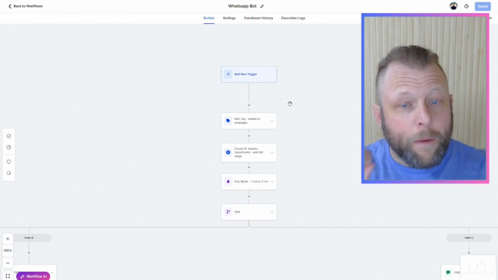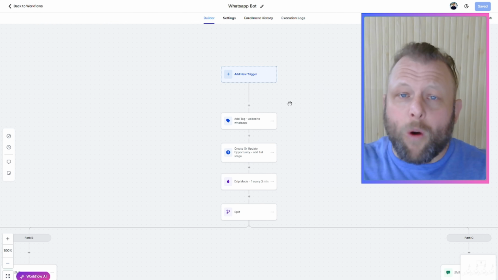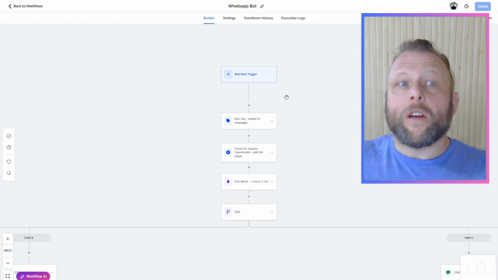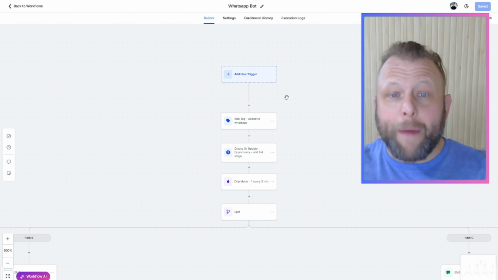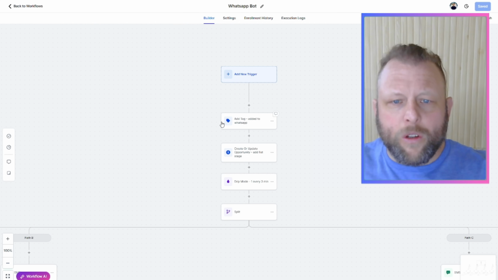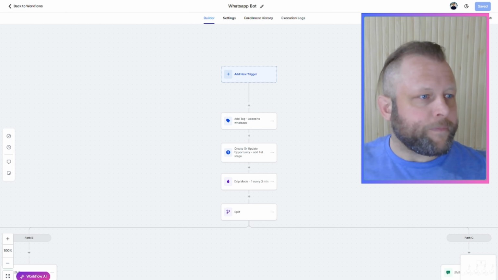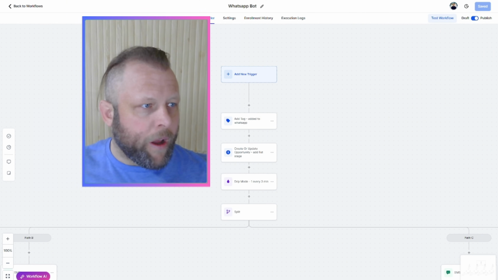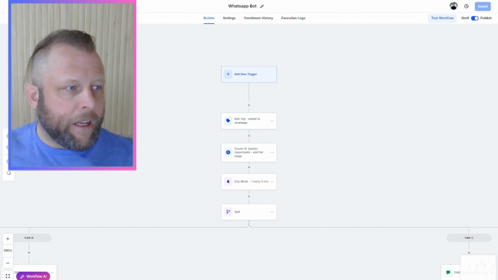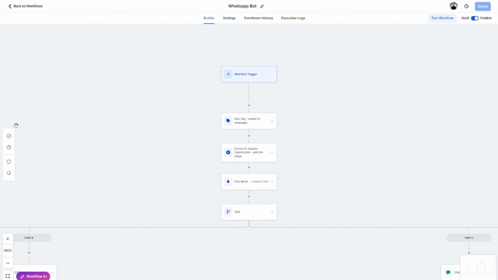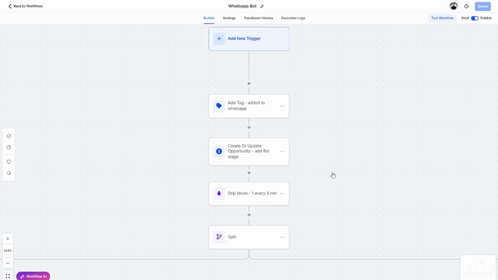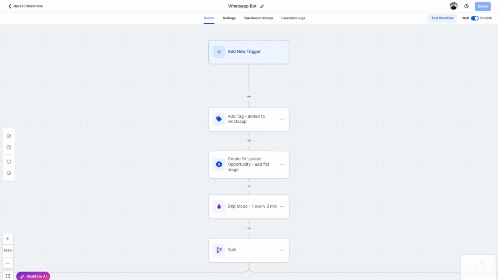I'm just going to go through all the important stuff that goes with WhatsApp mass outreach as well, so you don't get caught out and banned. First things first, basics of HighLevel: we're going to add a tag to our first contact. Once we create a tag, we're going to put them into an opportunity. Let me move my head over this way, or just move it totally off to the side, with a bit of zooming so you can see all of it more clearly. We add the tag, then we add them to the opportunity.